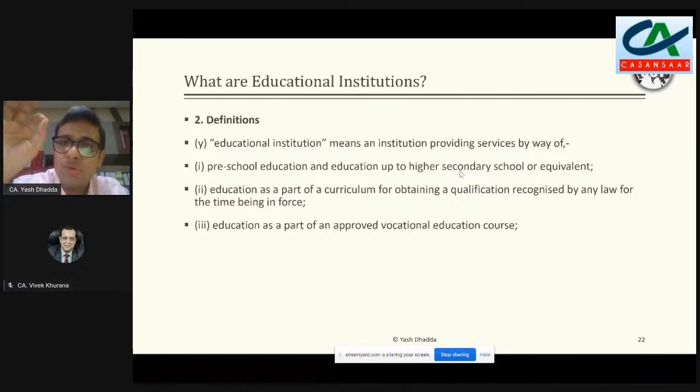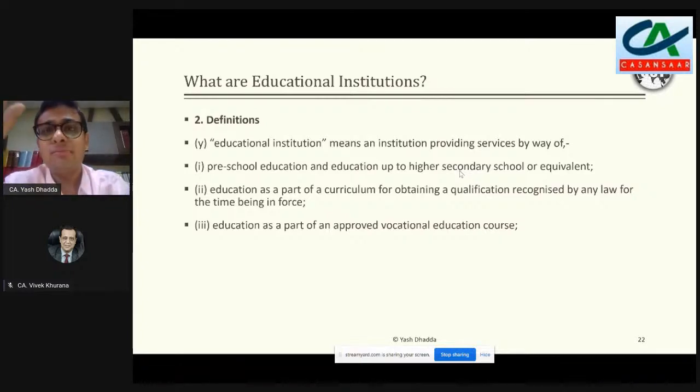And for that, anybody who's running into those schools, they need not take any, that is not recognized by any law for the time being in force, because that's treated as a preschool education. And anybody who's running those schools, they are covered by the definition of education institution. तो वो सारे एजुकेशन इंस्टीट्यूशंस जो फीस चार्ज कर रहे हैं छोटे बच्चों से, और दे प्रोवाइडिंग एनी सर्विस टू देयर फैकल्टी और स्टाफ, दे आर कवर्ड irrespective that their courses are not recognized by any law for the time being in force. Then comes to the school where we say that education is up to higher secondary or equivalent, that is we call it the 12th or equivalent.